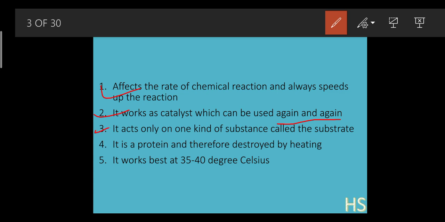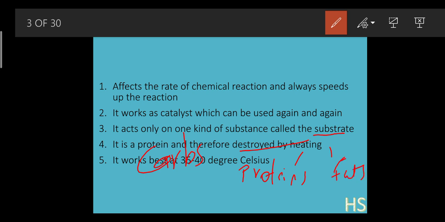The third point is a very important one. It acts only on a specific kind of substance called the substrate. Let's take an example. What do you mean by the word substrate? Substrate means a particular kind of nutrient. Suppose this is carbohydrates, this is proteins, and suppose fats. These are the substrates. So specific enzymes will work on specific nutrients.